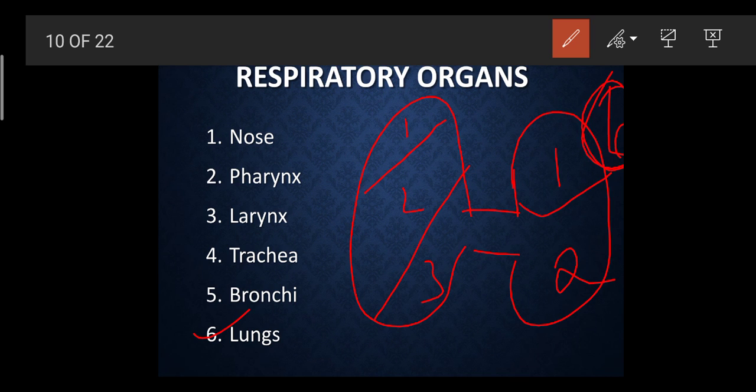The left side is slightly smaller because it has to accommodate the heart in between, because the heart is going to come out here, right? That is why the size of the left lung is quite smaller, so that it can accommodate the heart in between.